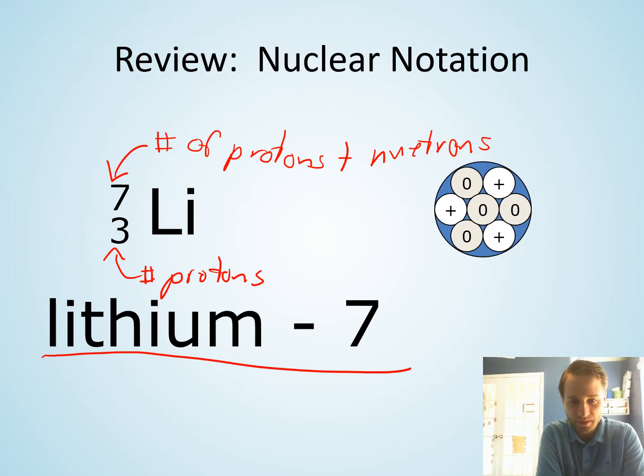So lithium 7 is telling me I have 3 protons, and the 7, the atomic mass number here, is telling us the number of protons plus neutrons. So if there are 3 protons, that means I have to have 4 neutrons. The picture here is a picture of the nucleus. I've got my 3 protons with the plus signs, and then I have my 4 neutrons that are neutral in there. So I have a total of 7 particles in my nucleus, and that makes up lithium 7.